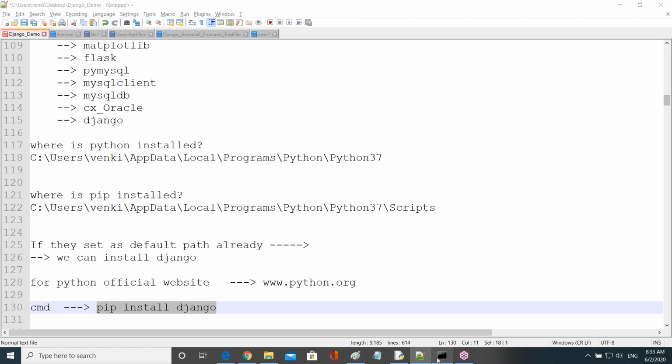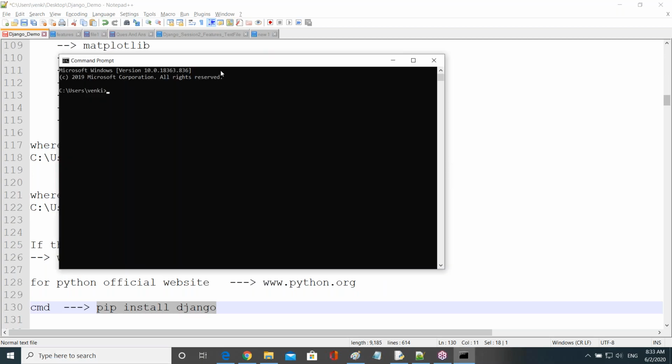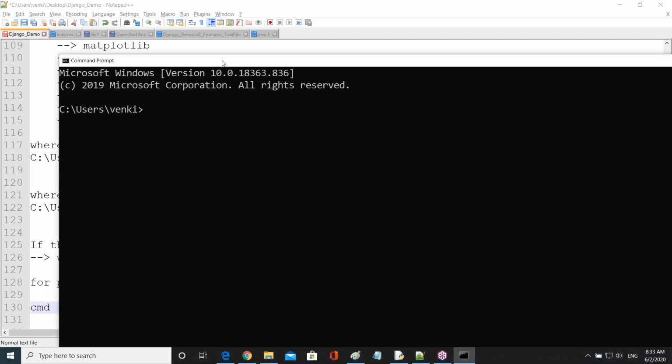Increase the font size. Right. Observe, guys. What is the Python path? This path, right? Or Python path is this path. Now, in the command prompt, we never change which one is the path.